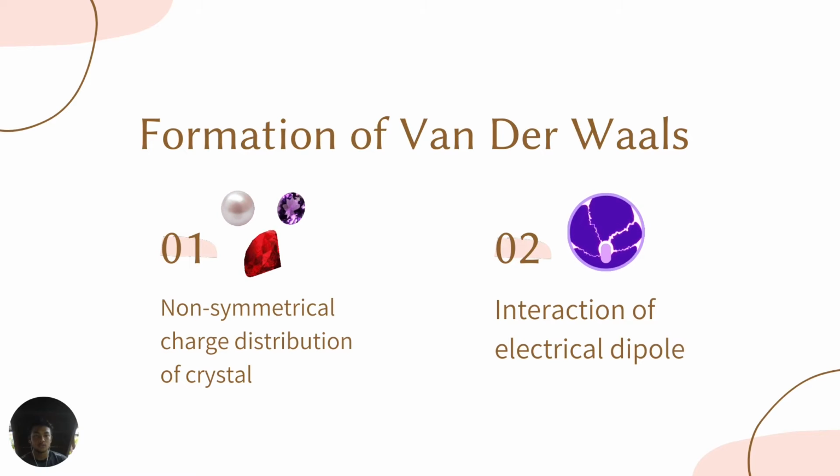We continue to the formation of van der Waals. There are two formations of van der Waals. It is based on non-symmetrical charge distribution of crystal and interaction of electrical dipole. The non-symmetrical charge distribution is about electron charge distribution, and the interaction of electrical dipole is about the negative and positive side of the dipole. That's all.